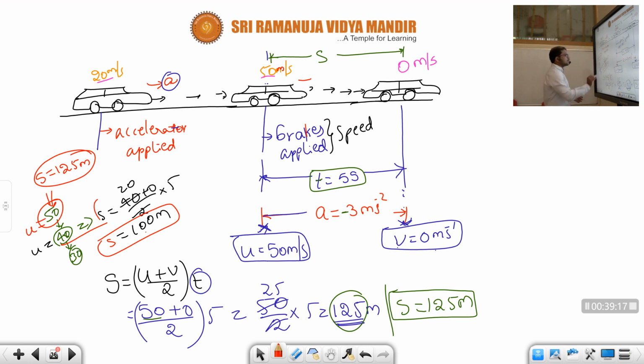Since if you can observe, here it took only 100 meters. Within 100 meters range, the car came to the rest condition, when you took initial velocity 40. Suppose if you decrease further to 30, still it becomes 75 meter. Means whenever you are decreasing this initial velocity, children, the distance traveled by the car also decreases. Understood, children? So whenever you are decreasing the speed, after the application of brakes, the distance it travels also decreases.